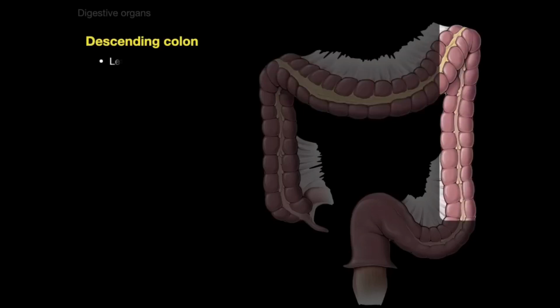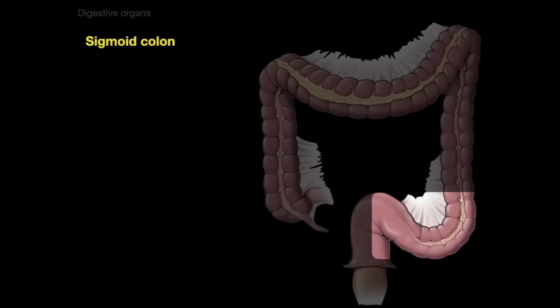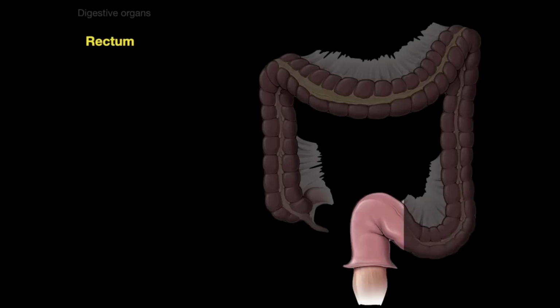All right, now the descending colon is on the left side of the abdomen. It courses from the left colic or splenic flexure down to the sigmoid colon. And the sigmoid colon then is on the left side of the pelvis. It's an intraperitoneal organ anchored to the pelvic wall through the sigmoid mesocolon. And then finally, the rectum is the terminal straight portion of the GI tract. Rectum or rectus means straight, like rectus abdominis or erector spinae. The rectum is a retroperitoneal organ.